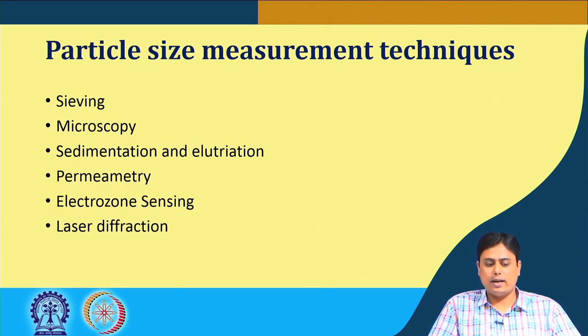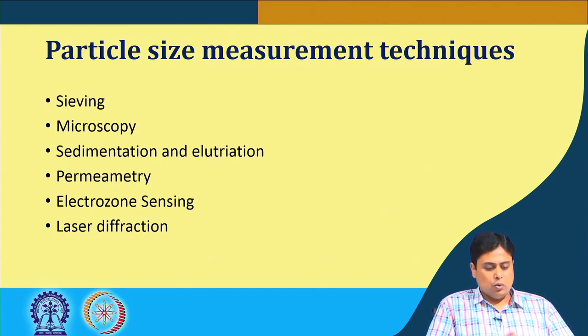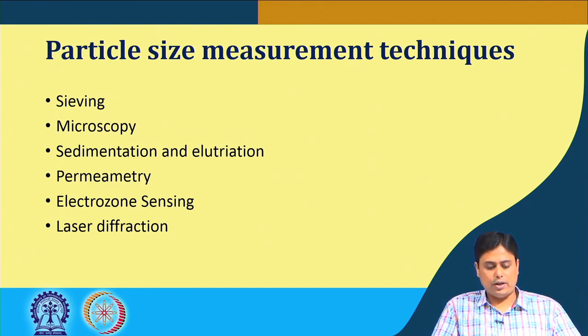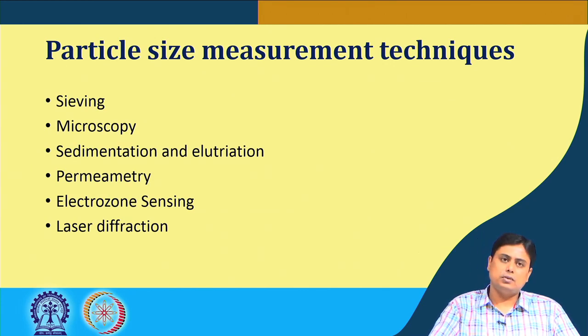There is no standard sieve that can help you identify a particle size below 50 micron. In that case, we have to go to either microscopy, sedimentation, permeametry or the other methods. Similarly, based on the particle range, we have to use our size measurement techniques, which we will cover in the next lecture. So, with this, I thank you for your kind attention and will interact with you in the next lecture. Thank you.